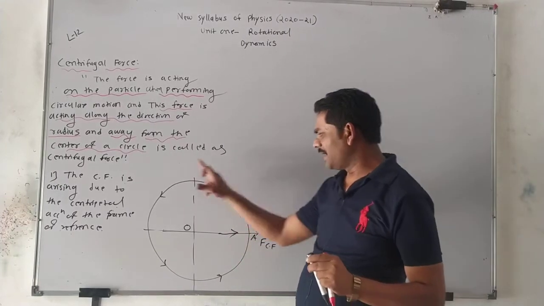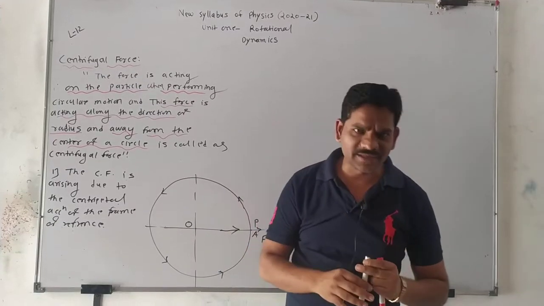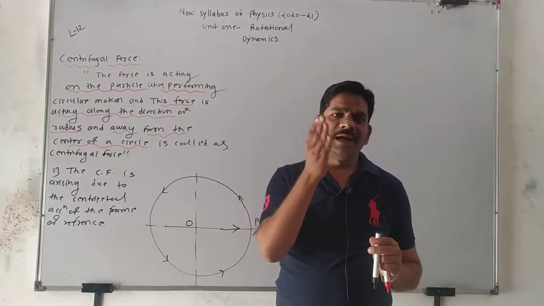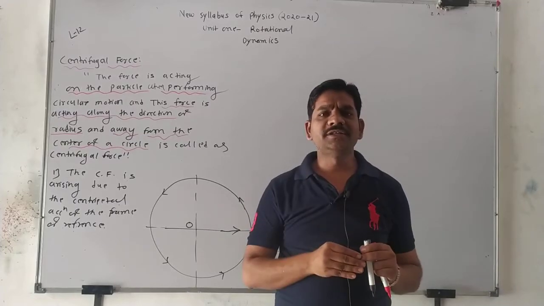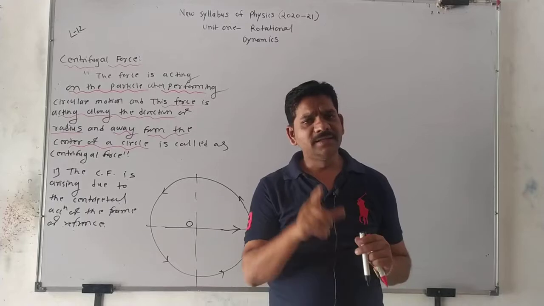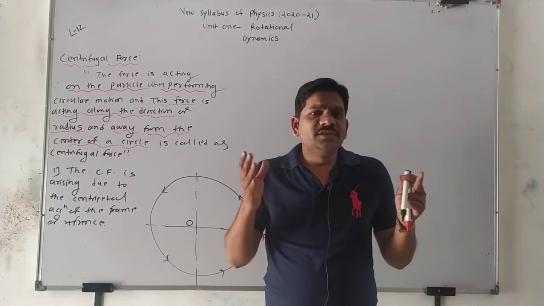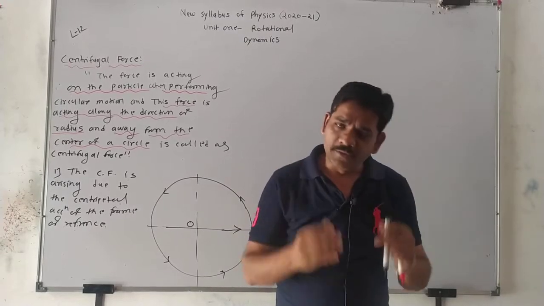Because we know that when the particle performs a circular motion, there is a centripetal acceleration. Suppose the particle performs uniform circular motion, with uniform angular speed; then there is centripetal acceleration, so centrifugal force is developed.